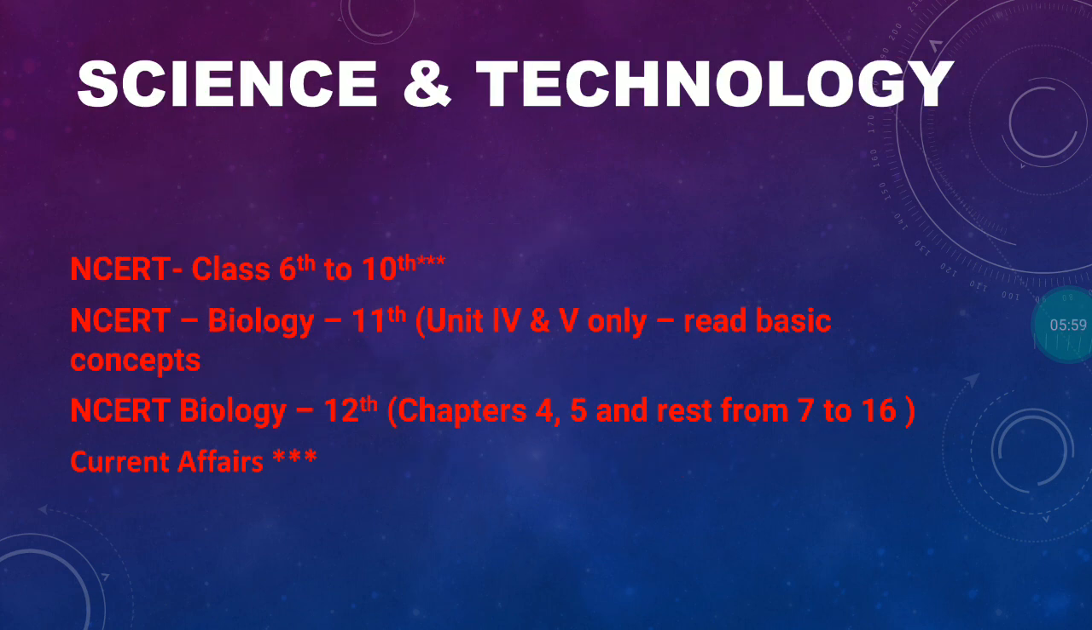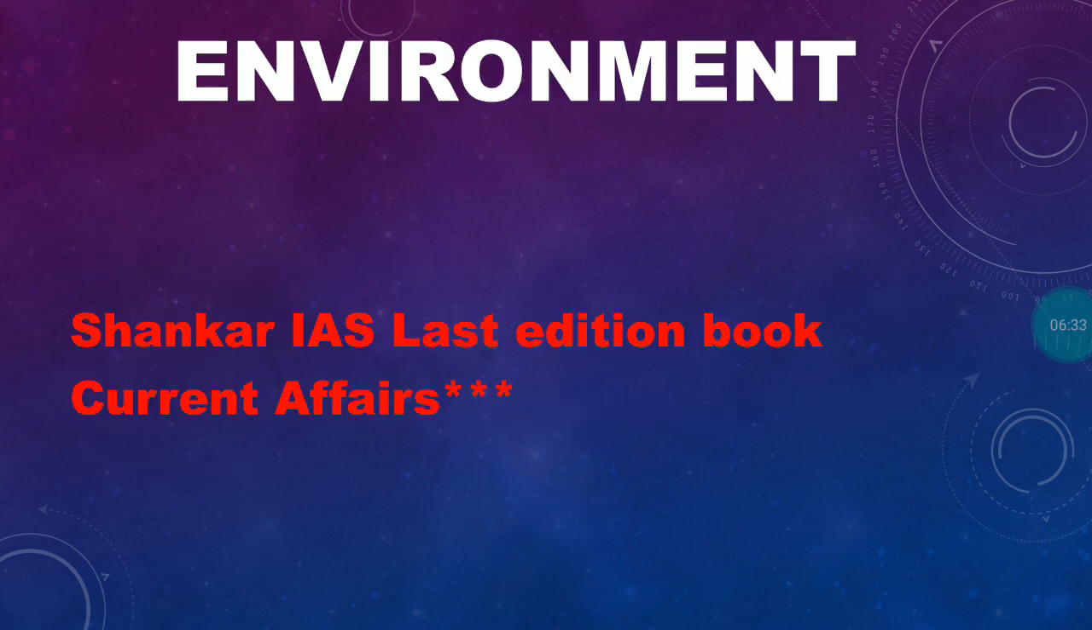And science and technology. In science and technology, one must cover current affairs. If you take UPSC question papers, science and technology questions are mostly from current affairs. To know the basics, one should cover class 6th standard to 10th standard. After going through 6th to 10th standard, to gain more knowledge, you must read biology 11th standard, the specific units, and biology 12th standard, specific chapters.